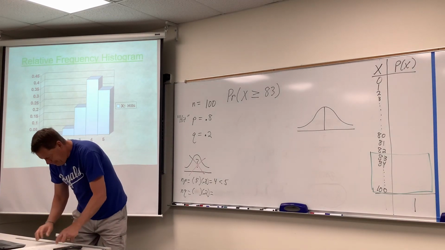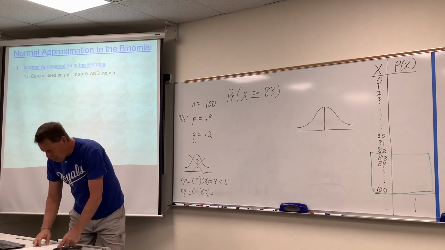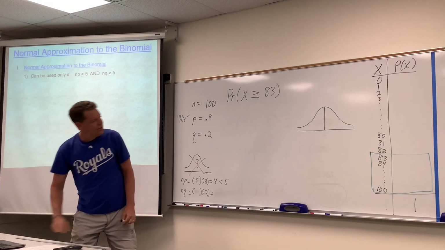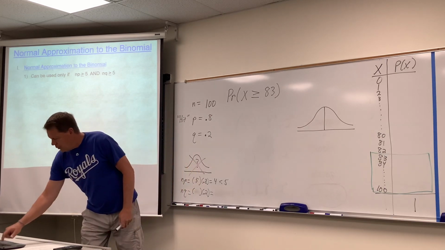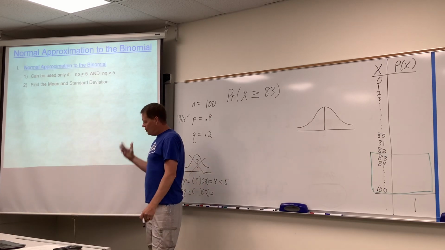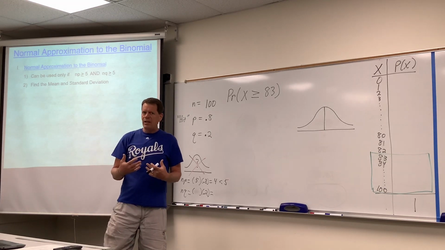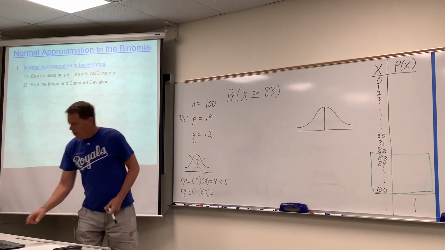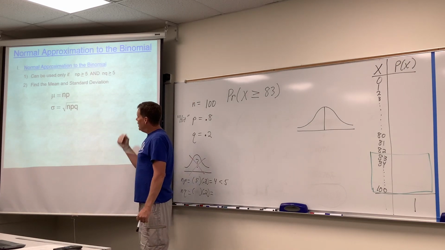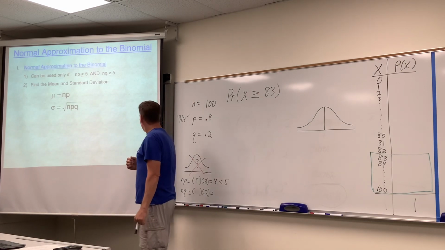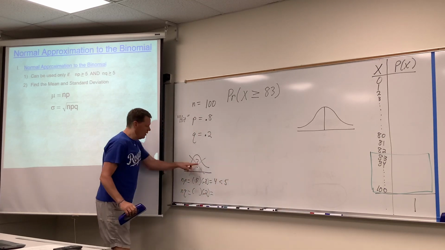All right, so what else? Well, when we do bell curve questions, don't we need to establish the number that's in the middle? That's the mean. So we need to find the mean and the standard deviation. Back on assignment 15, when we did binomial distributions, we established the formulas for mean and standard deviation as being np and square root of npq. All right? So if you apply that to this particular situation, again, I'll get this out of the way.